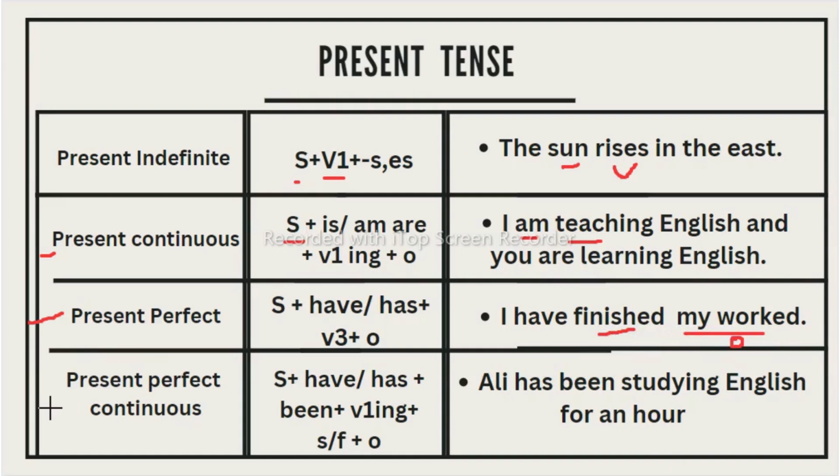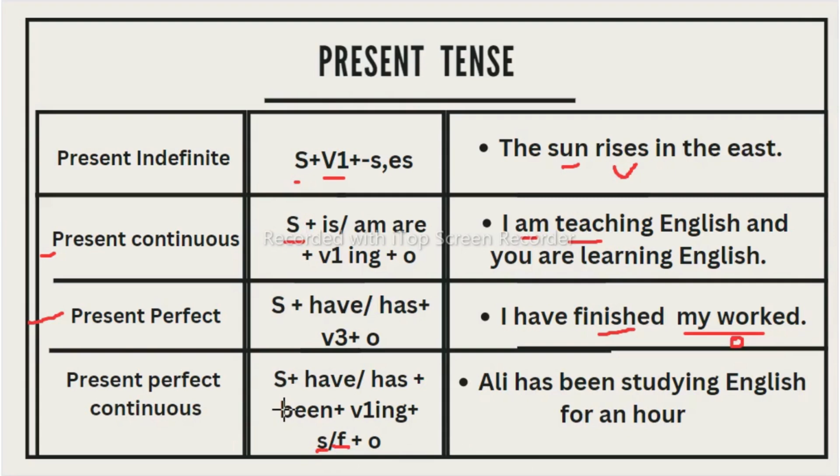Now let us see the present perfect continuous. This tense is used to describe an action which began in the past and is still going on in the present. It can be used with phrases like since, for, long, already, and all day, all week. Here in the present perfect continuous, we need to emphasize duration. So we use since or for along with this. Since and for we need to use in the present perfect continuous.